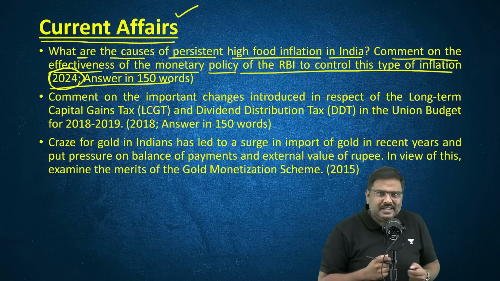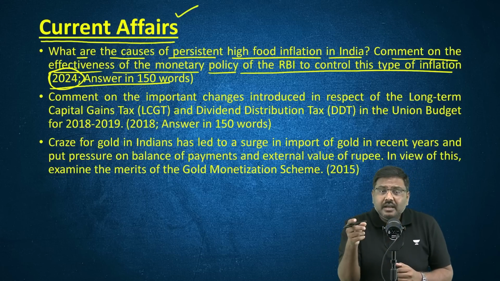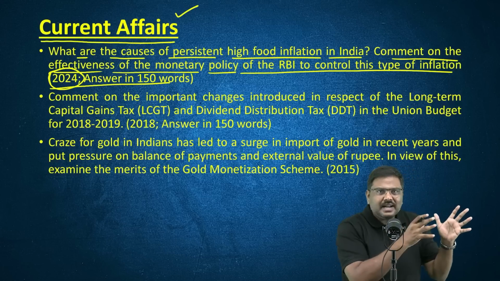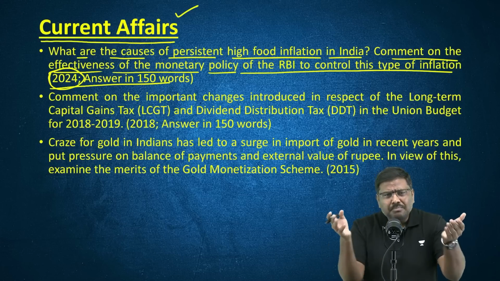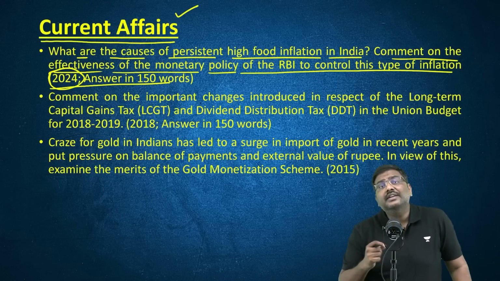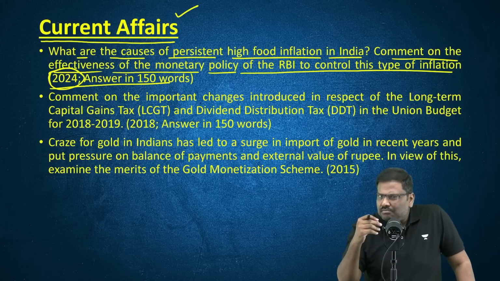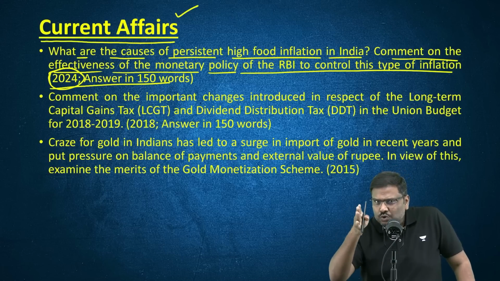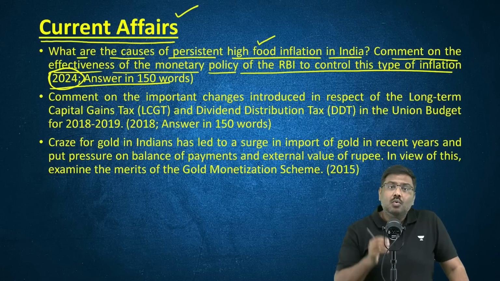And I hope you understand this. The Reserve Bank of India, through its policies, is more effective in controlling the demand side of inflation, not the supply side of inflation. And in the case of India, the demand side as well as the supply side, both of them contribute to inflationary trends. That has been a bigger concern for the Reserve Bank of India. In multiple months, they have not been able to control inflation in the range of 2% to 6%. In fact, the target given to them is 4%. So in that particular context, this question was asked.